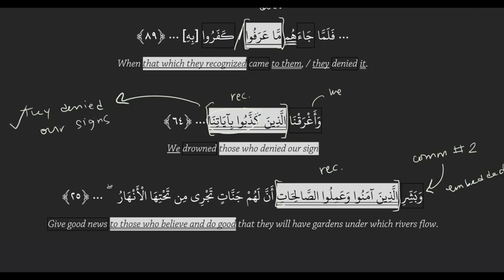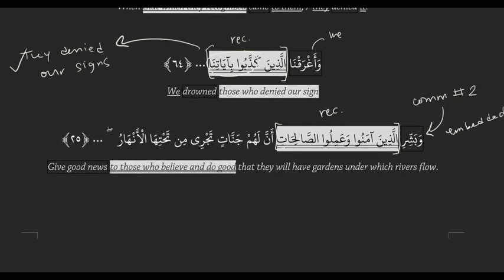What about the next one? آمنوا وعملوا الصالحات. And knowing that the sentence starter is not connected to... Well, a sentence starter starts a new sentence. Oh, that's true, so that's a break over there. And then you can also put it through the sentence test. Does آمنوا وعملوا الصالحات make sense translated on its own? So they believed and did good deeds that they have gardens. So it wouldn't make sense to continue.